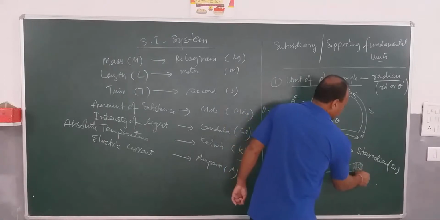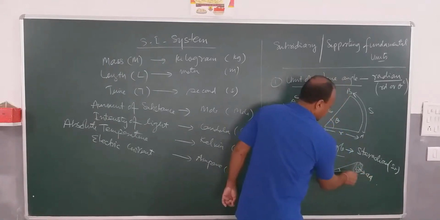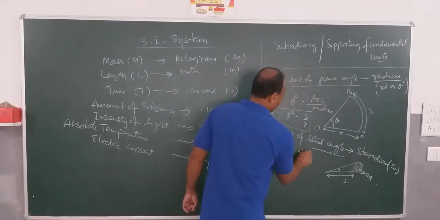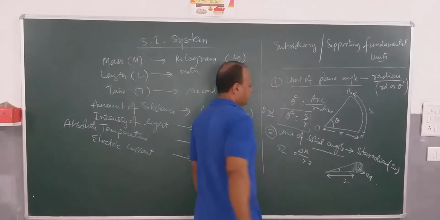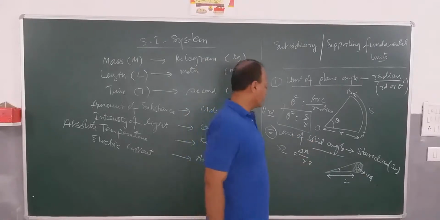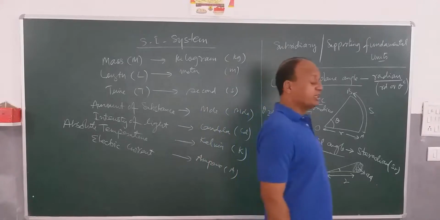If the area is delta A and the distance is r, then delta A by r square is the solid angle, and what is its unit? Steradian. So what did we discuss now?